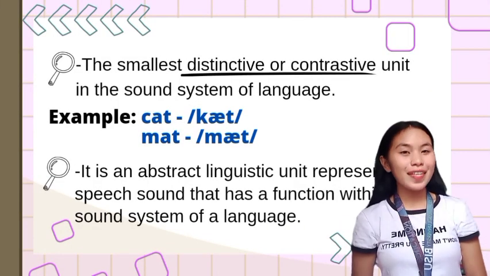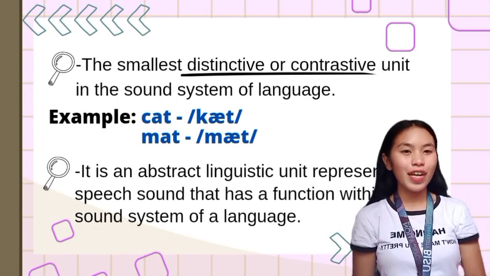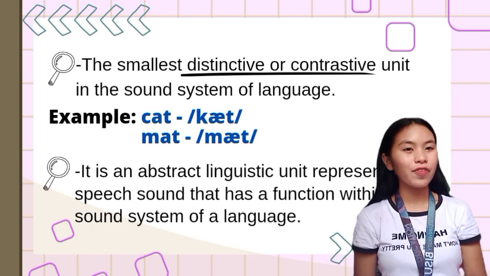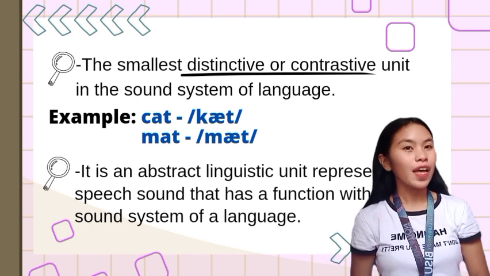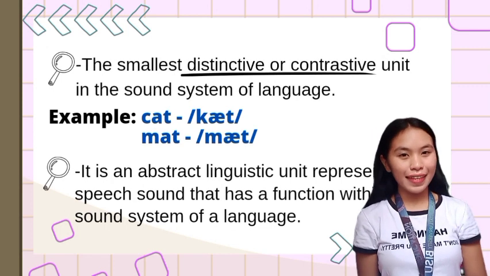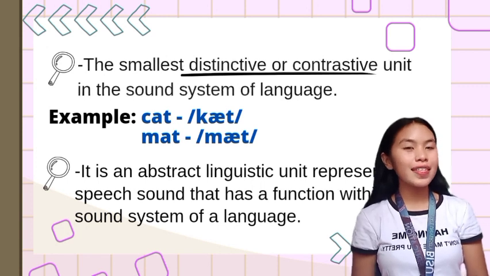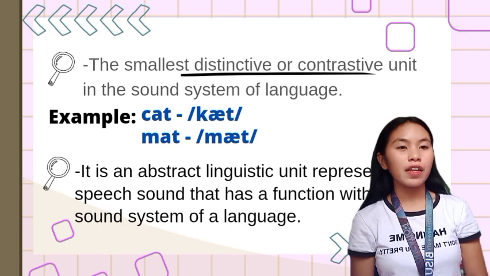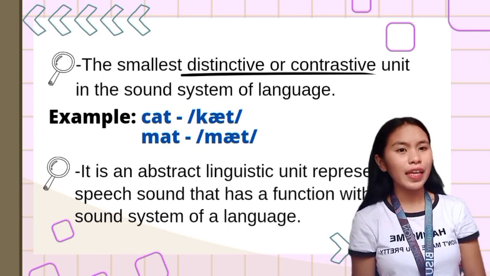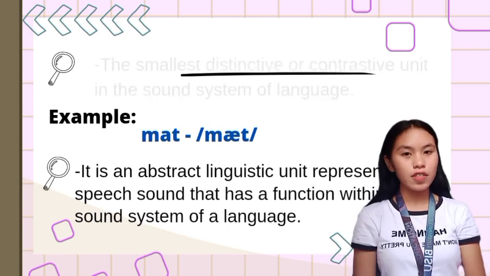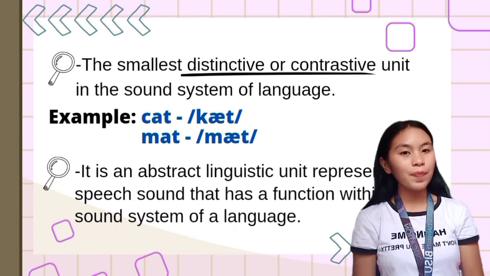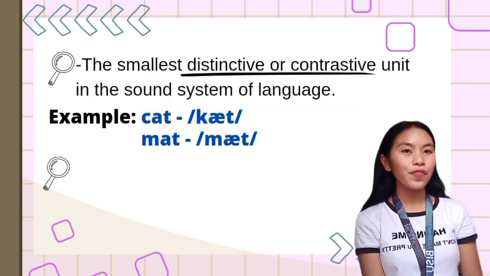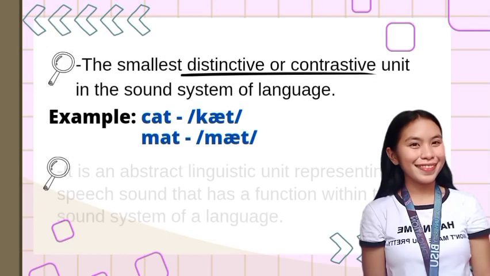Next, phoneme is the smallest distinctive or contrastive unit in the sound system of a language. For example, the words cat and mat. These words are an example of a minimal pair. So what is a minimal pair? A minimal pair are two words that differ only in the pronunciation of a single sound. So k and m are phonemes that make a difference in the meaning of the word.